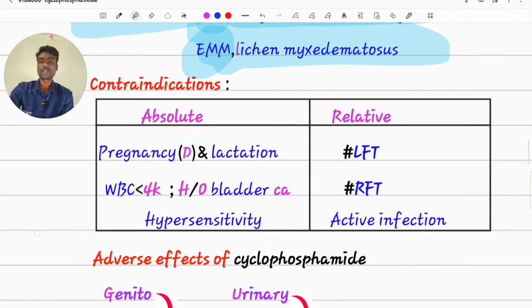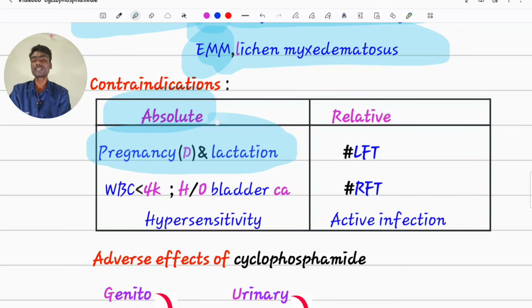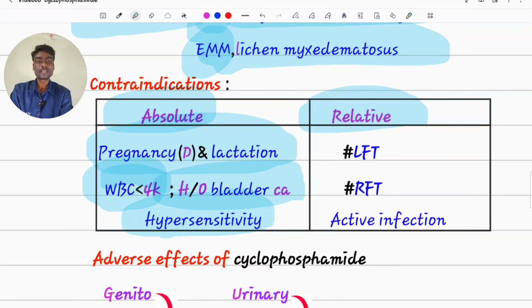Coming to contraindications, pregnancy and lactation is an absolute contraindication because it is a category D drug and it can easily cross the placenta. When WBC count is very less, that is less than 4K. History of bladder cancer, hypersensitivity for any drug. Relative contraindication, abnormal LFT, RFT and active infection.